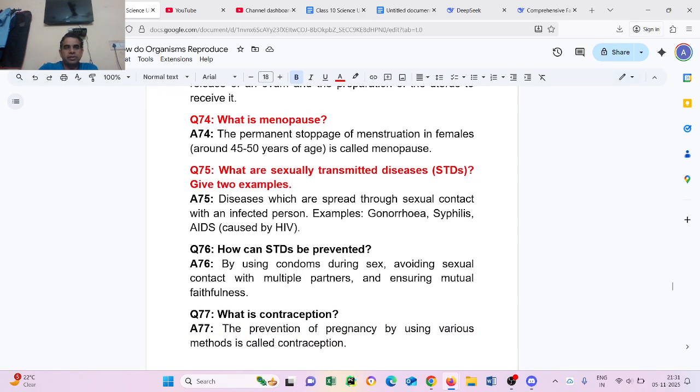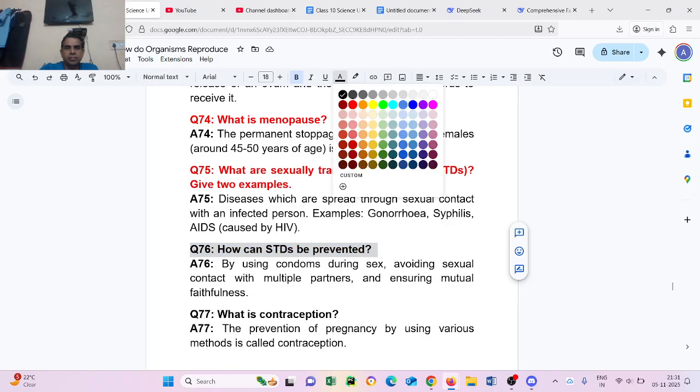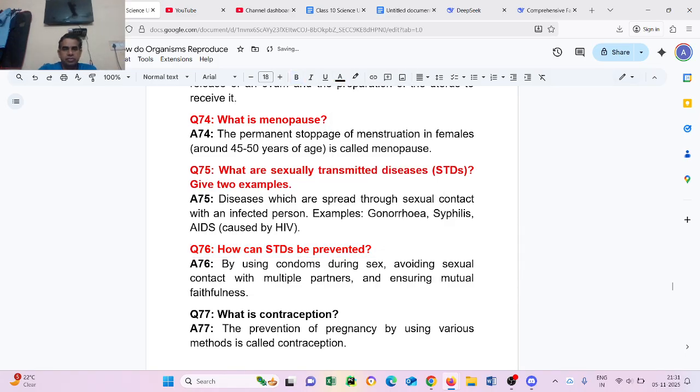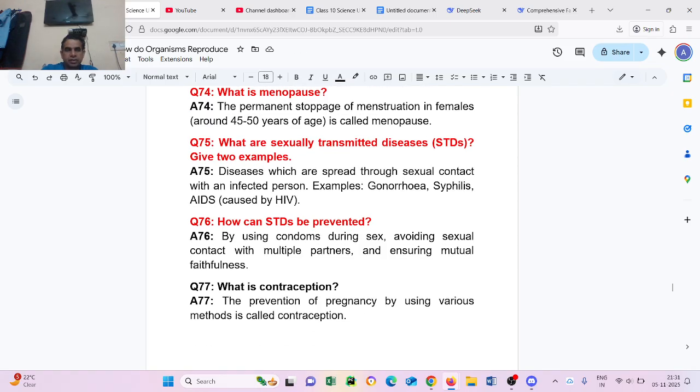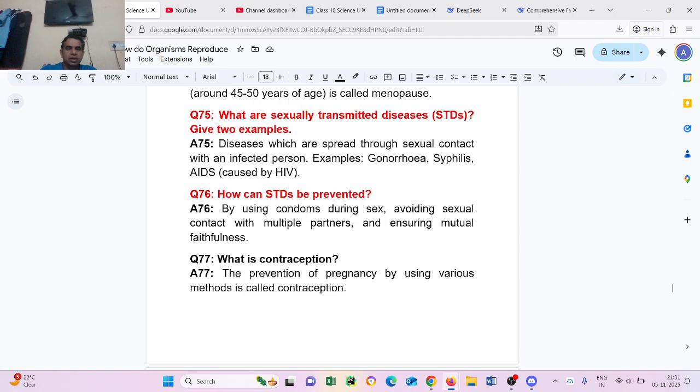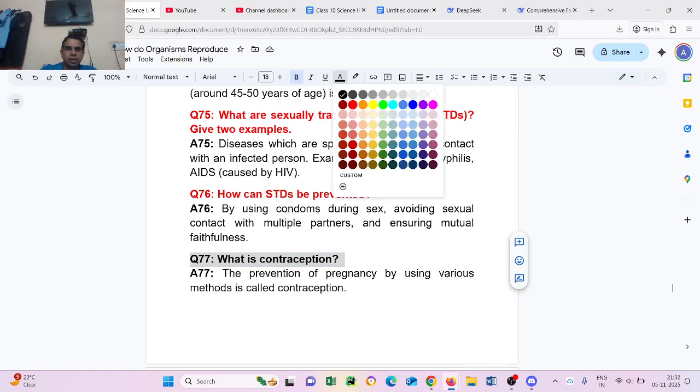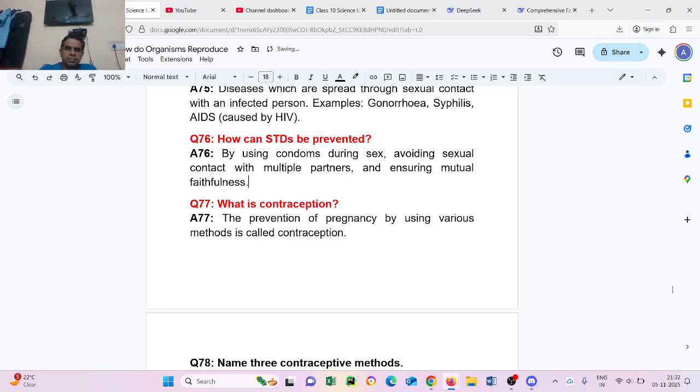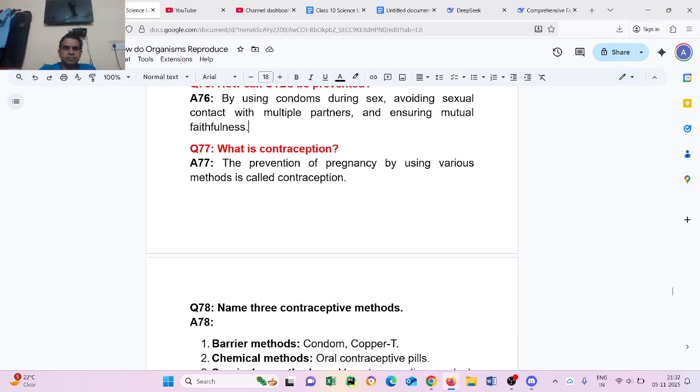Question number 76. How can STD be prevented? By using a condom during sex, avoiding sexual contact with multiple partners, and ensuring mutual faithfulness. Question number 77. What is contraception? The prevention of pregnancy by using various methods is called contraception.